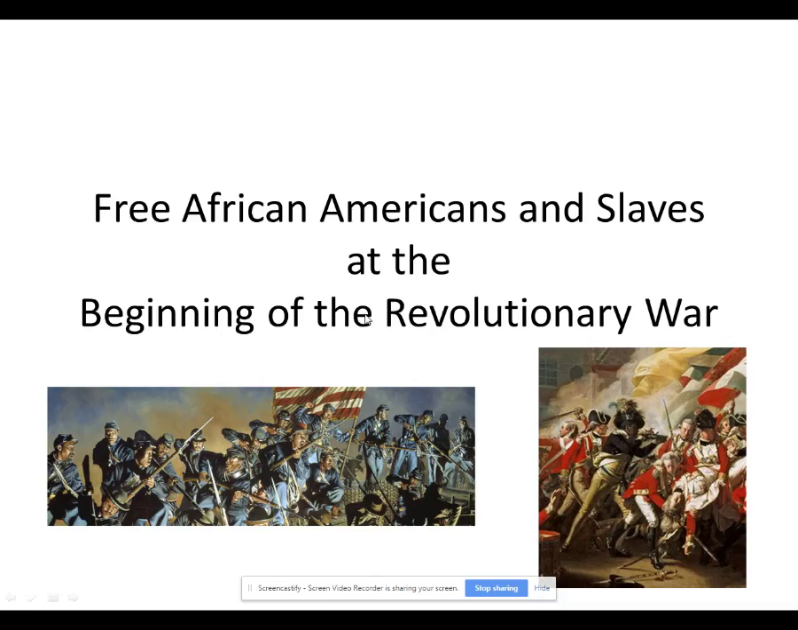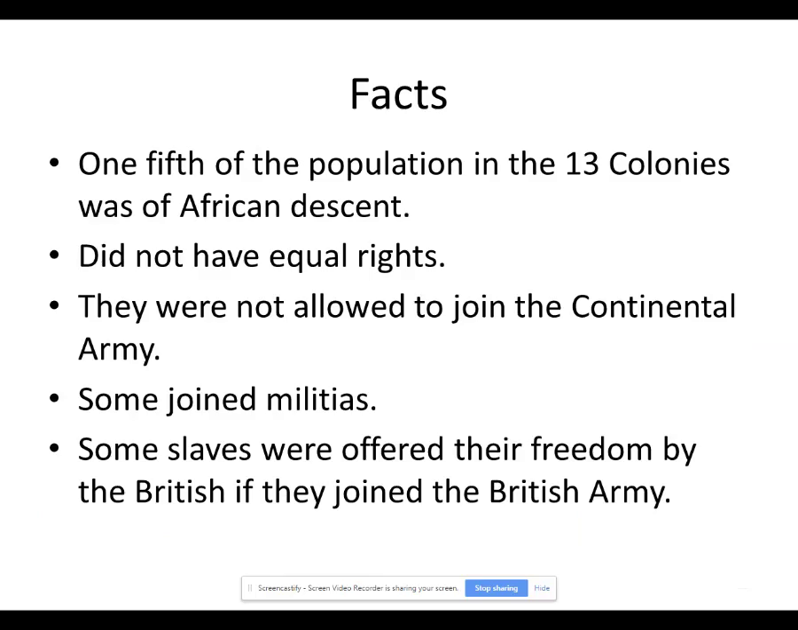In this brief Ed Puzzle, we are going to look at some of the minority groups during the Revolutionary War. We're going to start with the free African Americans and slaves at the beginning of the Revolutionary War. At the beginning of the Revolutionary War, about one-fifth of the population in the 13 colonies was of African descent.